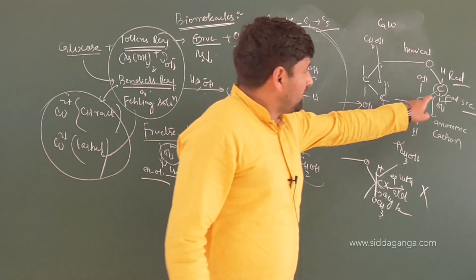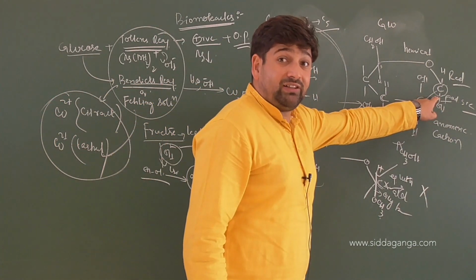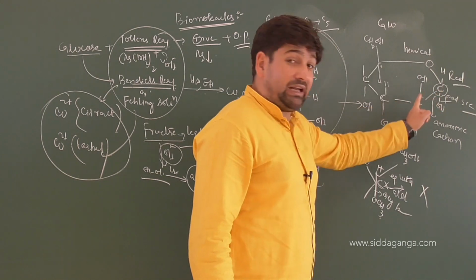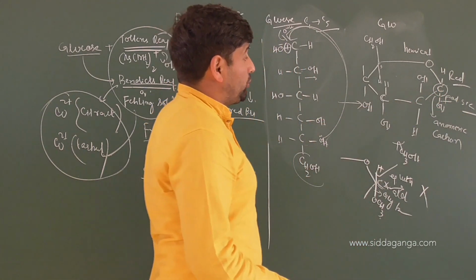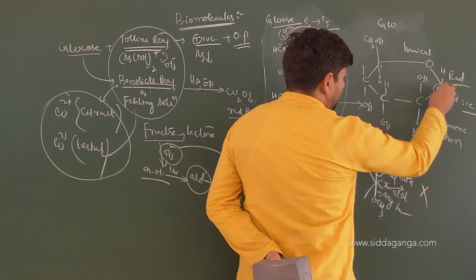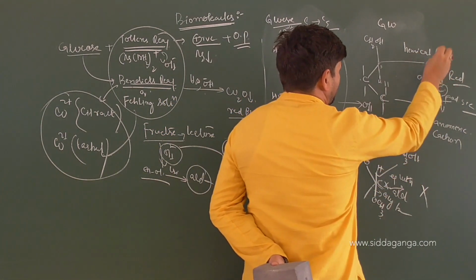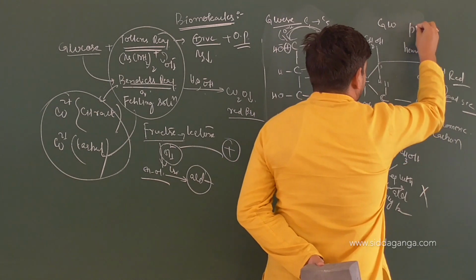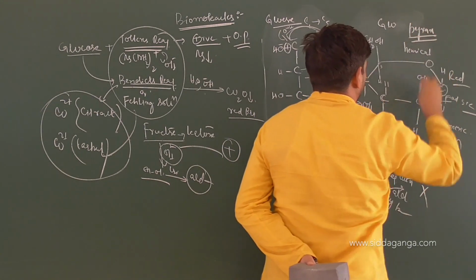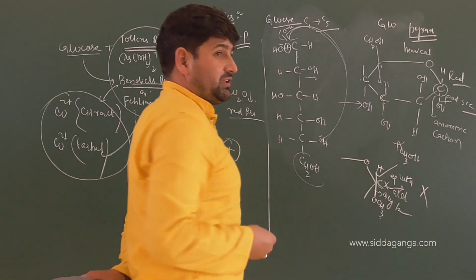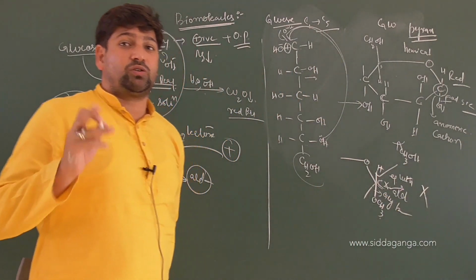So now, this one, carbon 1 within glucose, you can have the alpha form, and at carbon 1, you can have the beta form. This is which form? Pyran or furan form? How many members? 1, 2, 3, 4, 5, including oxygen 6. What is it called? It is pyran or furan? Pyran form of glucose. We call that pyranose. We learned the name will be alpha D plus glucopyranose.